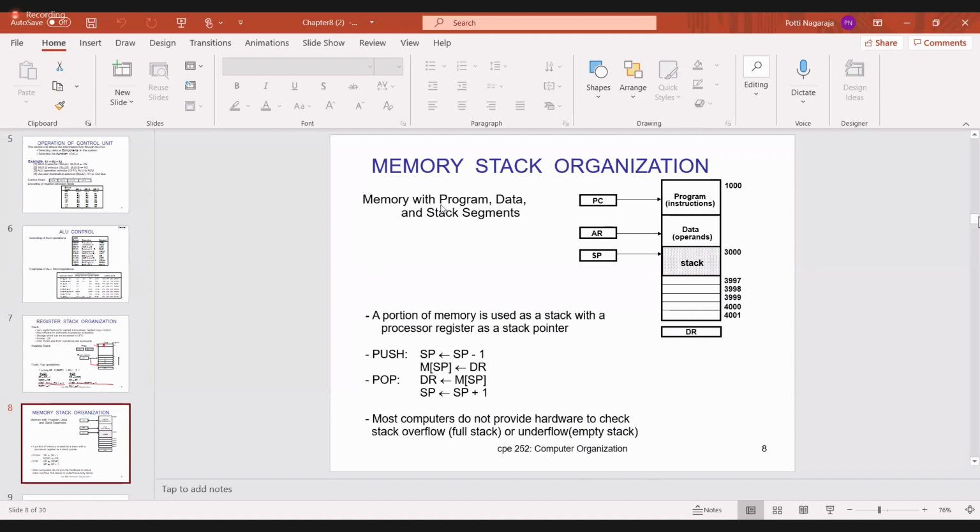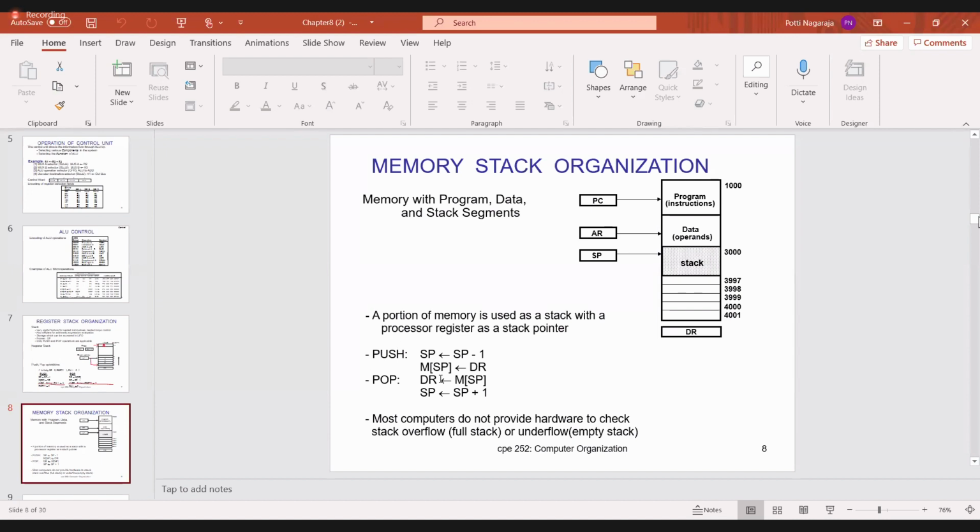Now in the exam I will ask the question: for accessing the instructions, which register is needed? PC, AR, SP, or DR? So what is the answer? PC. Similarly, to access the data, what do you require? AR. To access the stack, you require the stack pointer. Now by using the stack, we can perform two operations, those are push and pop.